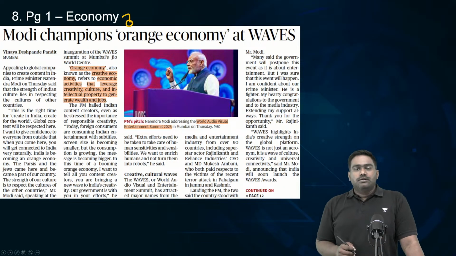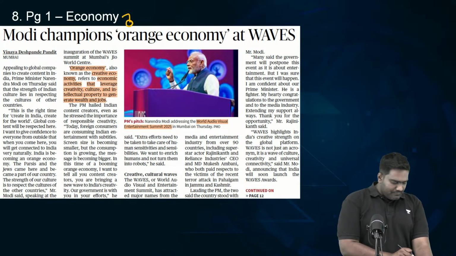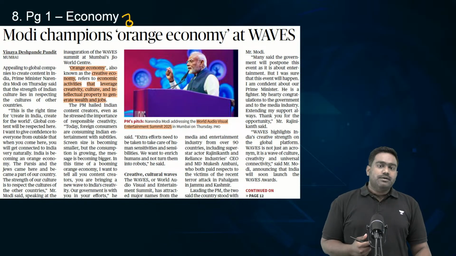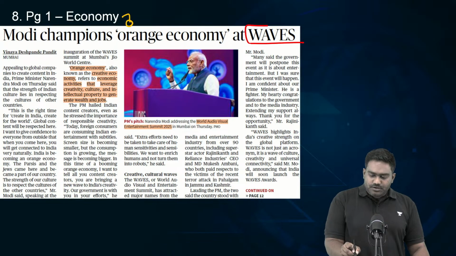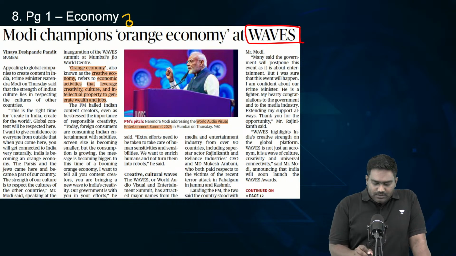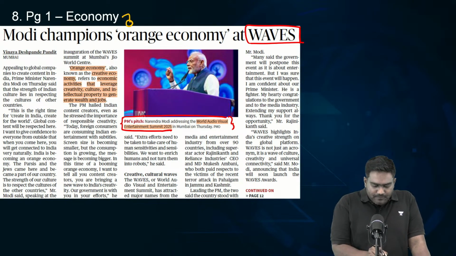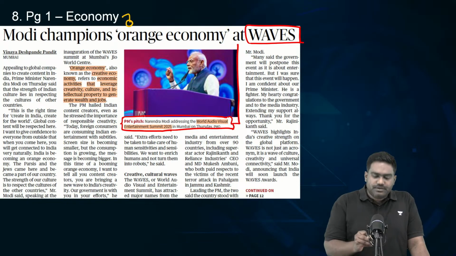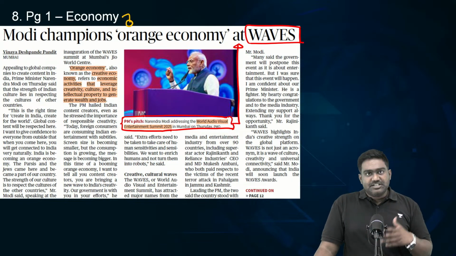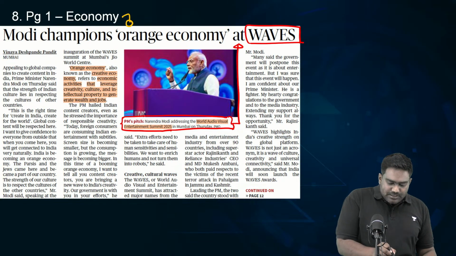The Waves Summit was held in Mumbai with the support of the government of India and India's industry. It's one of the most high profile events to have been held in India with the backing of the government. The WAVES Summit, the World Audio Visual Entertainment Summit 2025, is of great significance. It focuses on audio visual entertainment. Essentially, content creation is the focus of the WAVES Summit.